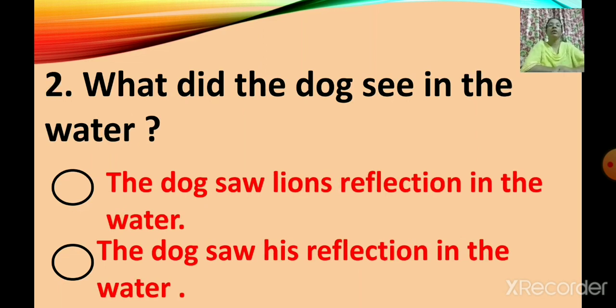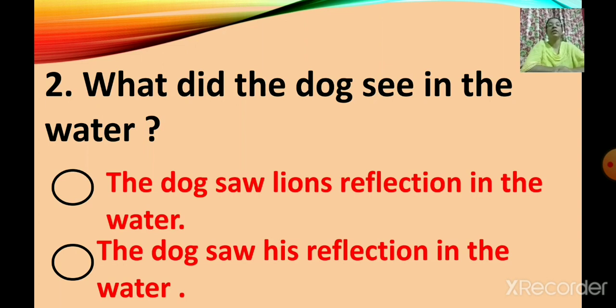Number 2. What did the dog see in the water? Here again two answers are there. One answer is right and one answer is wrong. First option is the dog saw lion's reflection in the water.